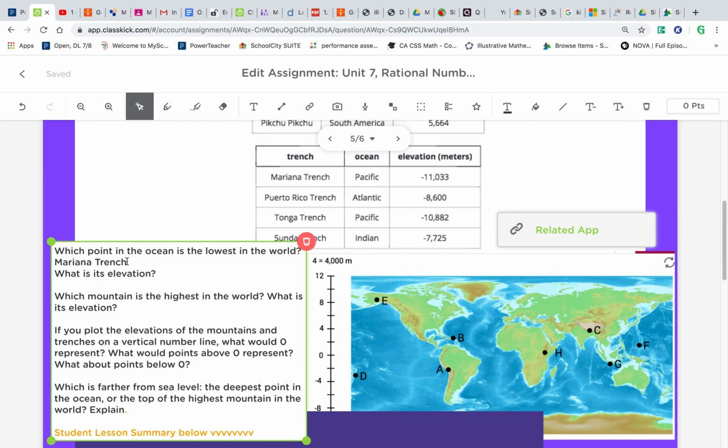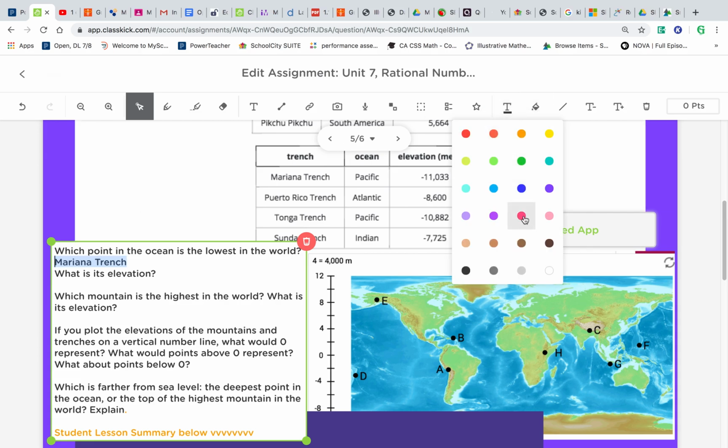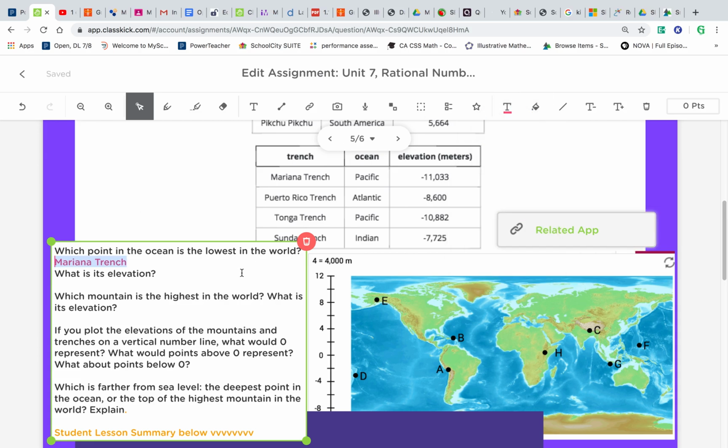I should change the color, yeah? Make it into pink. Okay, what is its elevation? Well, we just said its elevation is negative 11,033 meters, or 11,033 meters below sea level is another way to think about that.